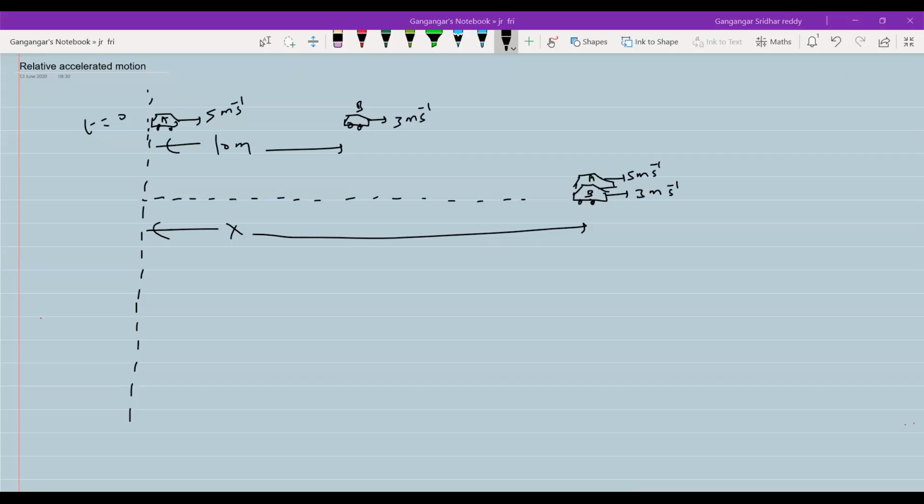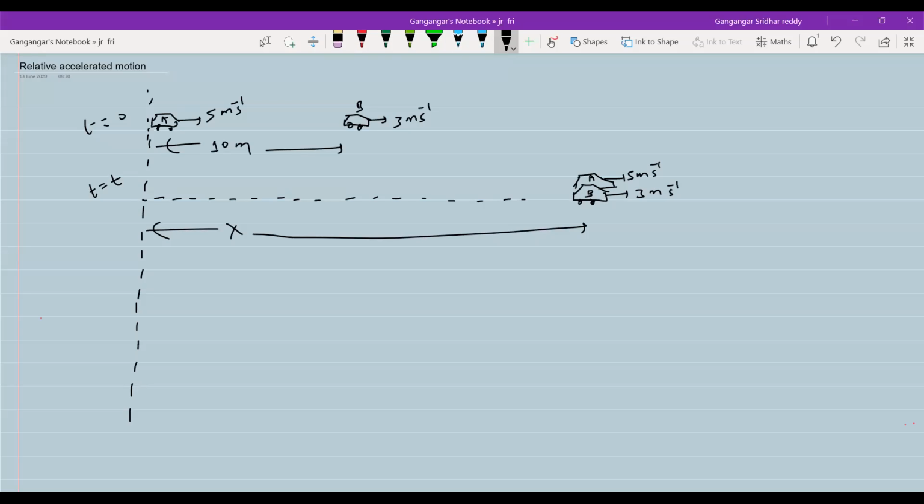Okay, now this is about after what time car A will overtake car B. Here we can do it analytically, means at t equal to 1 second, 2 seconds, 3 seconds, 4 seconds, check the positions of car A and car B and at what time they come to the same position. We can verify that, but it will take more time. Instead, we'll go for a standard formula approach like V relative.